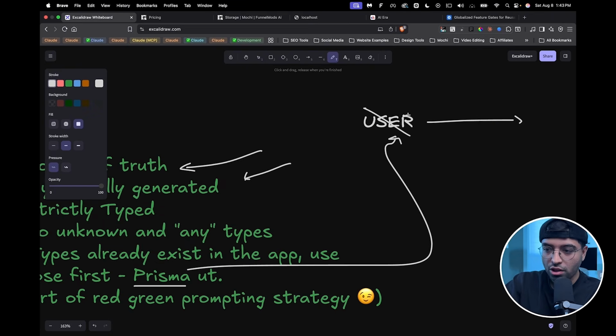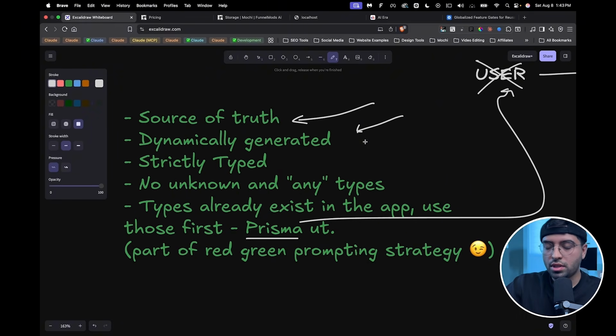Even then, I would not use this. And so for my TypeScript instruction, or I don't think you need to instruct this, but you could just tell AI to always use the source of truth types that already exist in the app, and Prisma is the source of truth types that exist in the app. You should never create other types unless they are required for something globalized and are not already part of the Prisma schema. So I hope that is making sense.